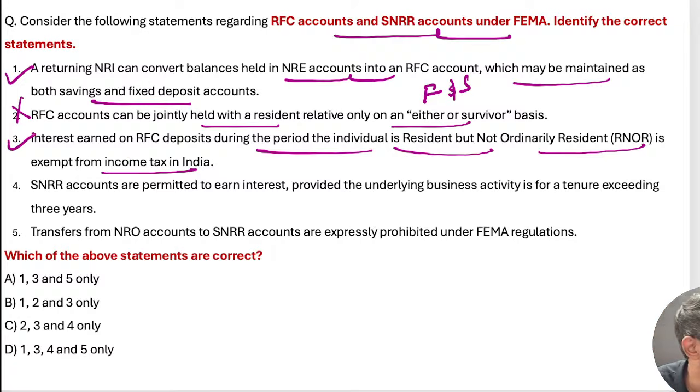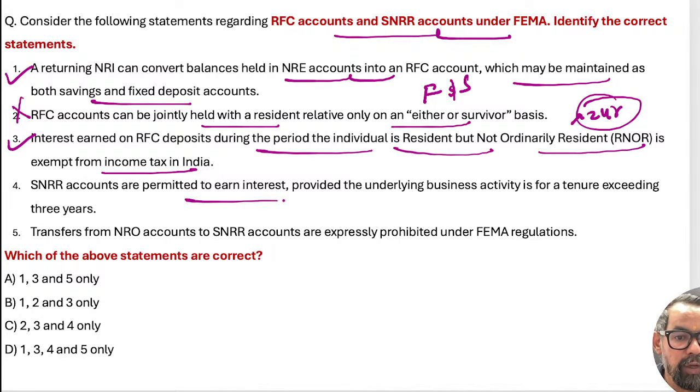Somebody asked this particular question, who asked? Pute sir, this is your case. That is generally categorized as resident but not ordinarily resident for 2 years, right? So this is something which you have to remember.